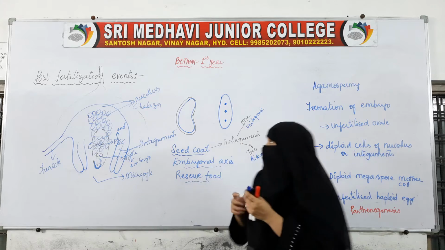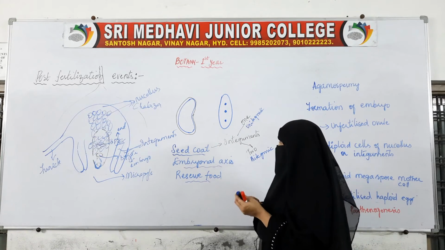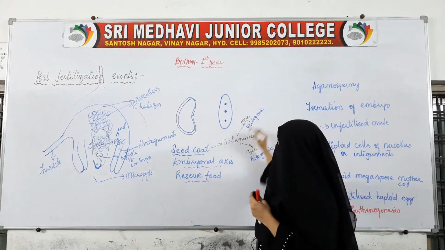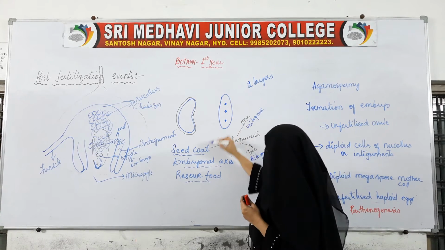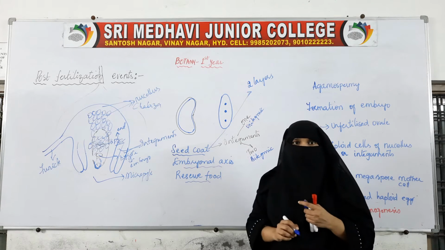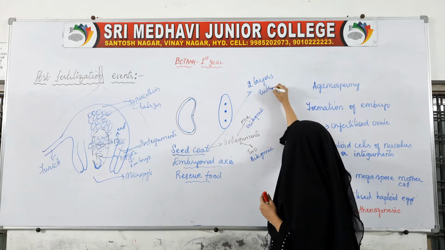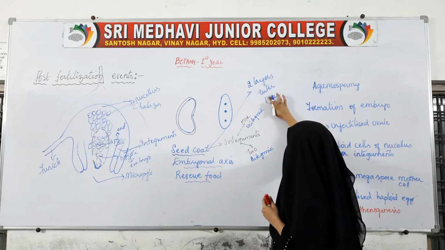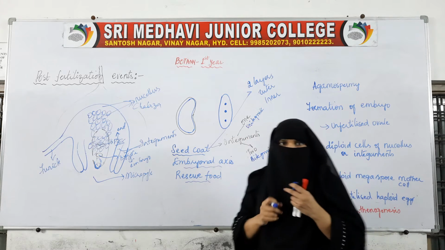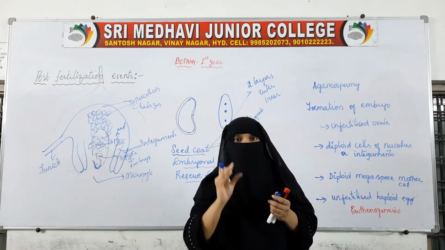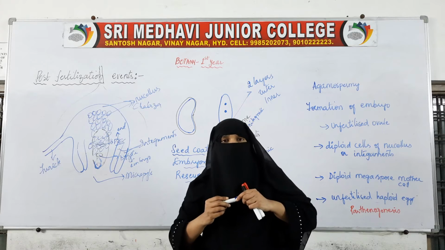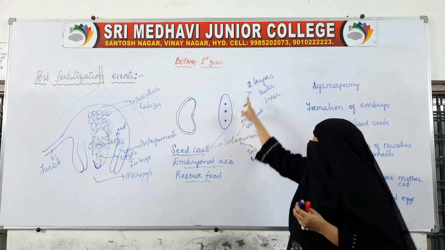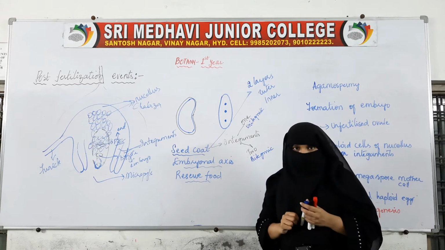Each seed coat consists of two layers, an outer layer and an inner layer.